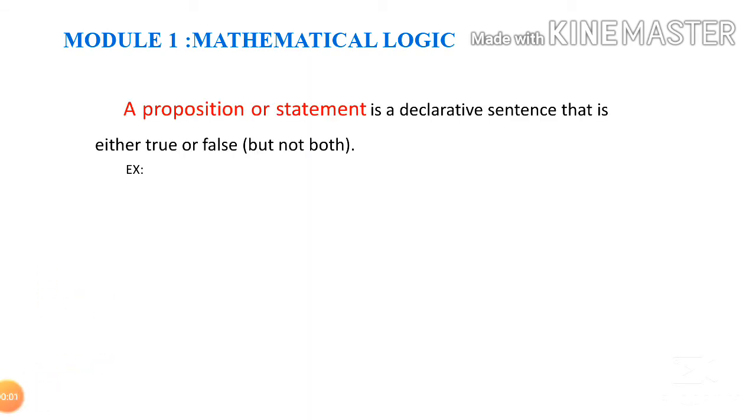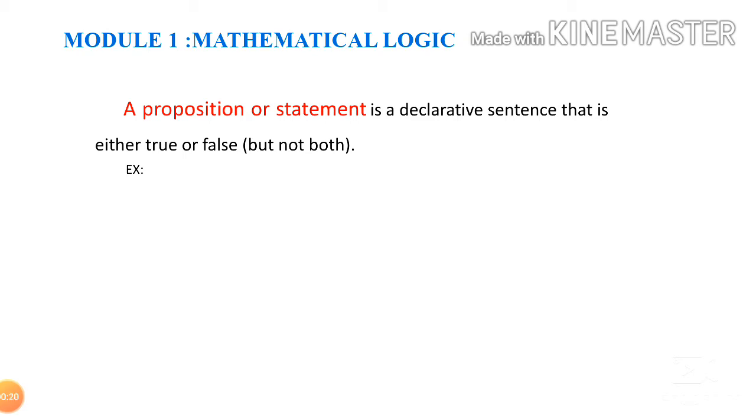Next is the first module, Module 1, mathematical logic. A proposition or statement is a declarative sentence that is either true or false, but not both.